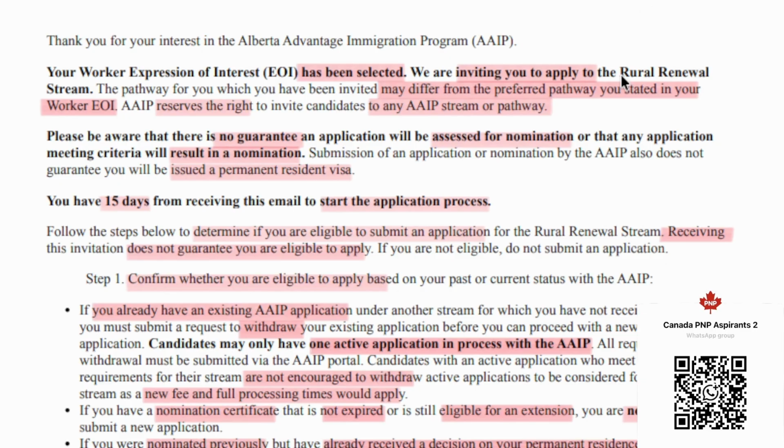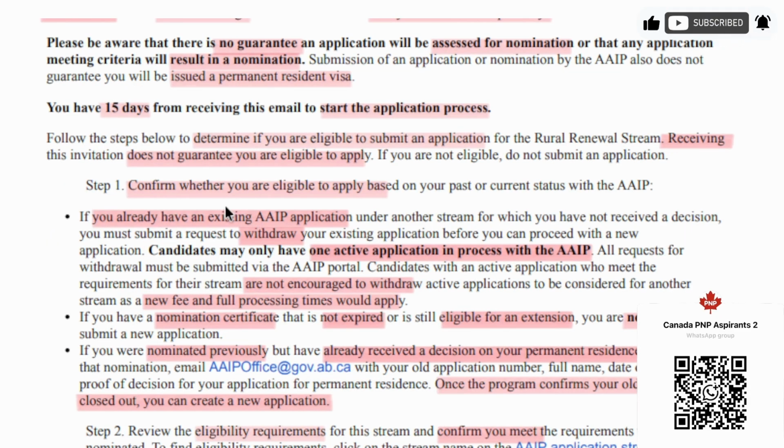I have made multiple presentations on each of the streams on how to assess your eligibility for each of the stream. You can look into that, or you can look into the official website of AAIP and make that determination that whether you are eligible to submit an application. Only if you are eligible for a stream, then submit an application. If for any reason you think you are not eligible, don't submit an application. So that's the first step you will have to do, that you will have to make sure you are eligible to apply.